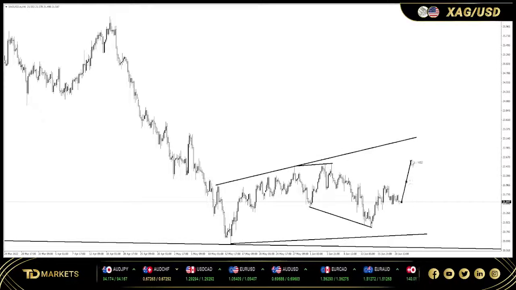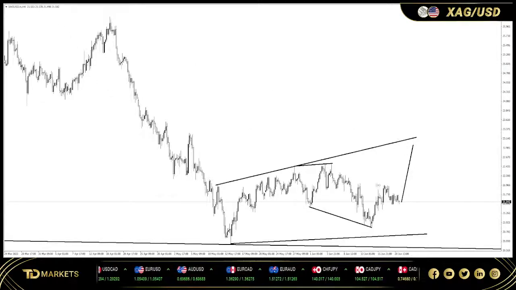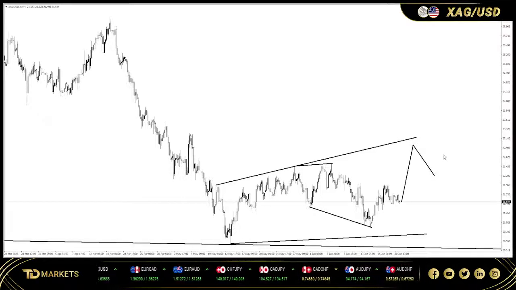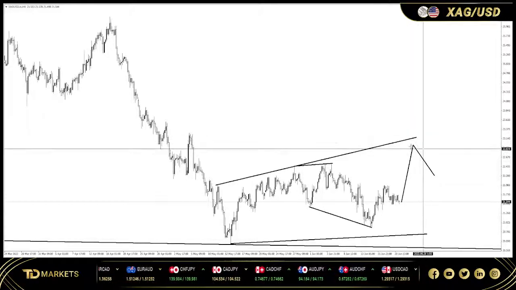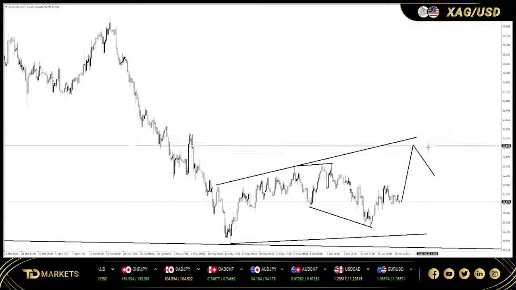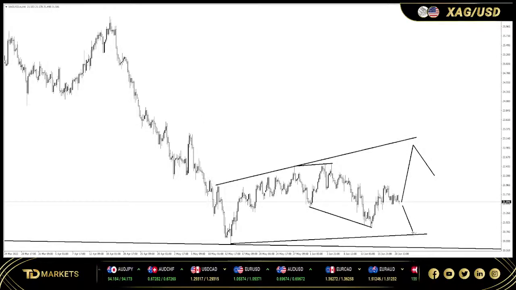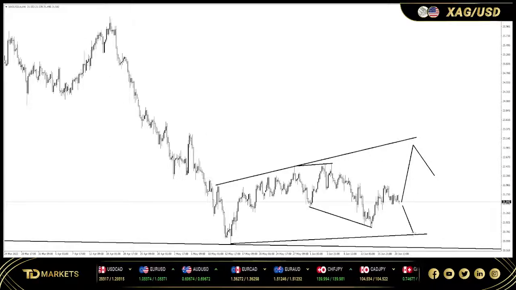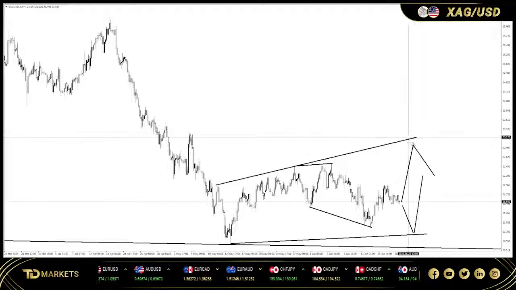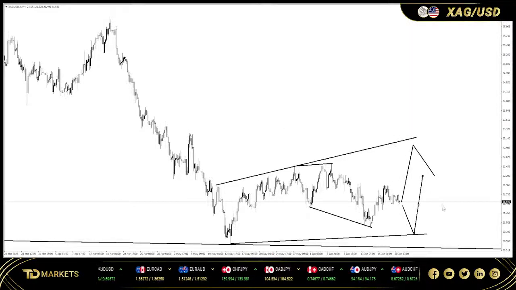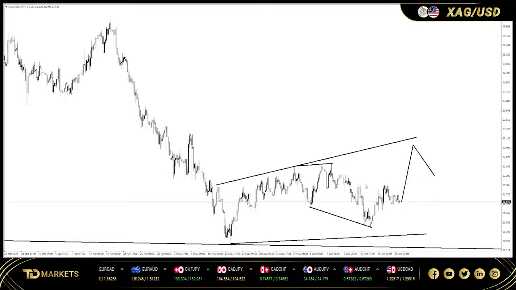Or if the market goes up, this will be a tradable move, but it doesn't matter which scenario you get. When the market gets to this top, then we're going to get a push to the downside. That is almost guaranteed, in terms of probabilities. How the market will push up is either the market will go up from current zones, or it will drop one more time and then go up again. But when the market gets to the top, you wouldn't want to miss this drop. So keep an eye out for silver.